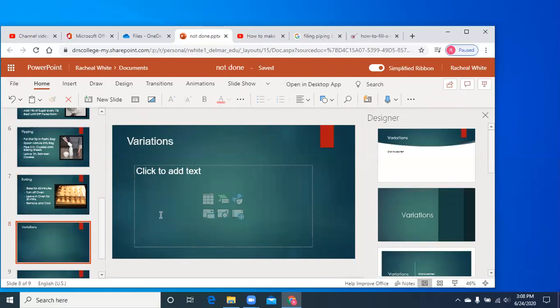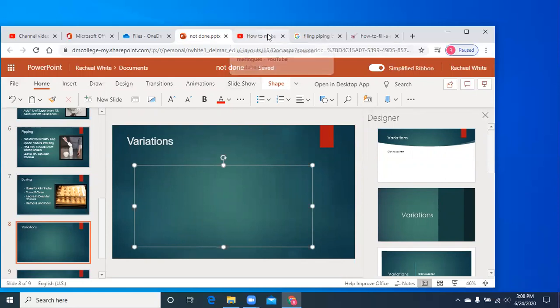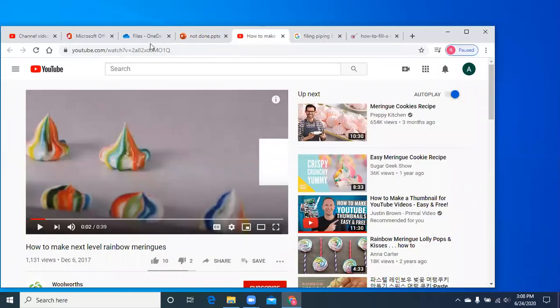If you already have a video saved you can use, you can click Insert and then click on Videos and browse your computer. However, if you don't have a video, you can go to YouTube. Keep in mind, all videos must be under a minute. 30 seconds is preferred. When you have found your video, you need to copy the URL at the top of the page